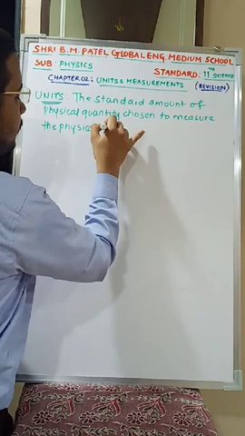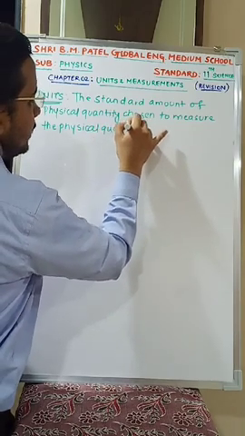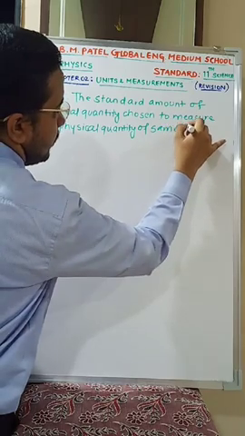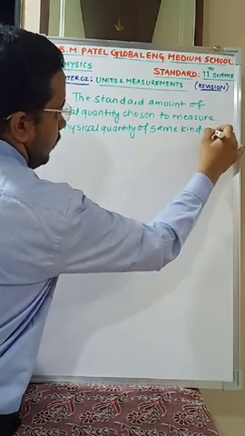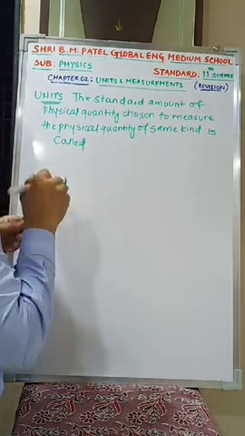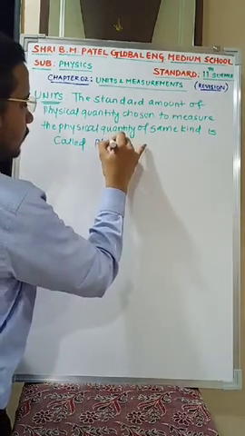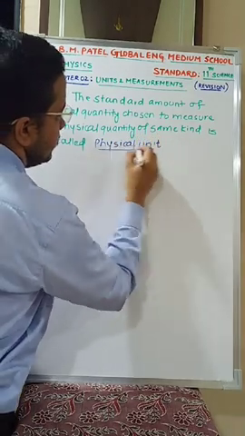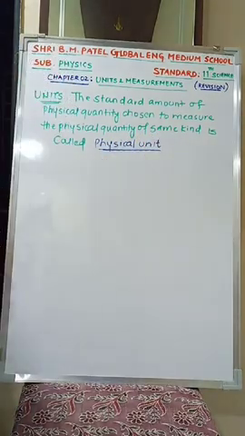That is called a physical unit. Hope till this is clear.